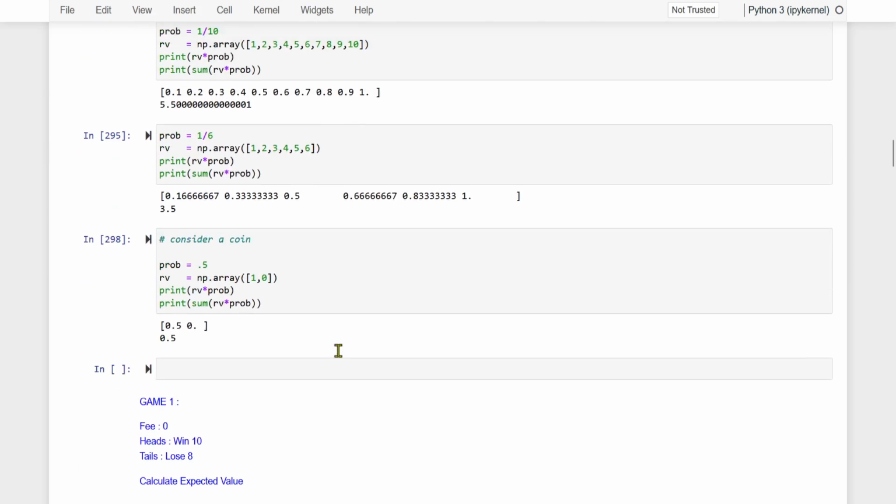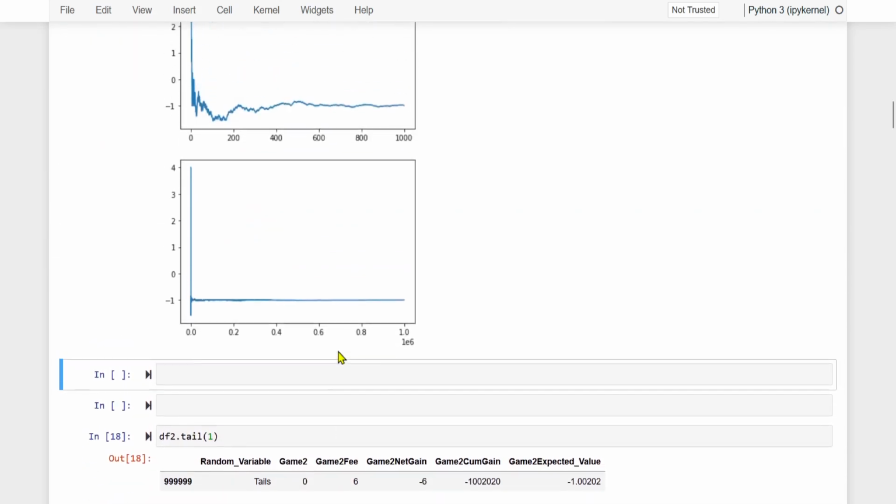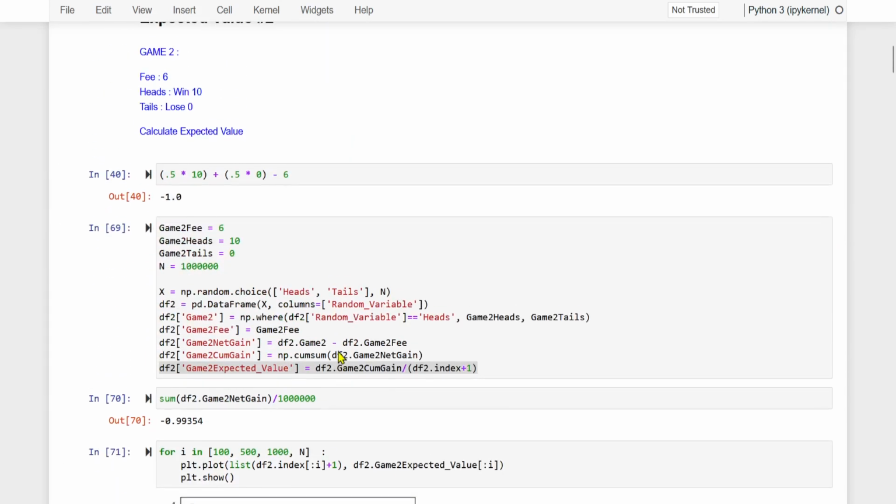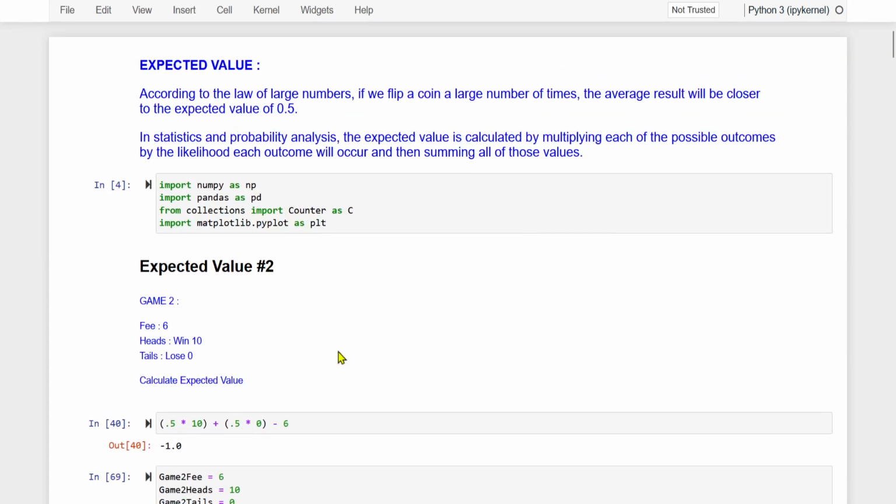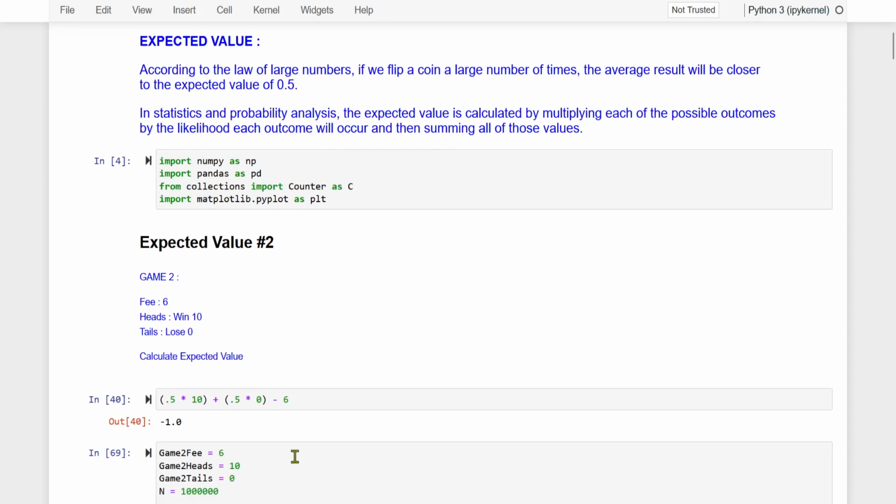I hope now we know how to calculate expected value for any given scenario. We will have more videos on expected value, and we will discuss other things. Like, we used only a coin for both these games. We can consider a die and several other things, but that will be coming up in the future.